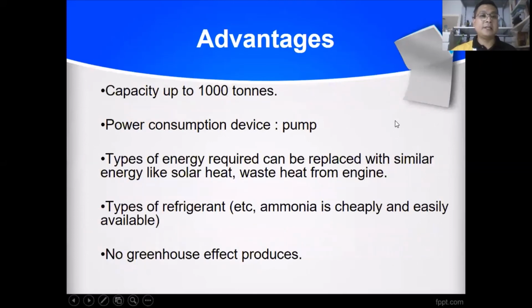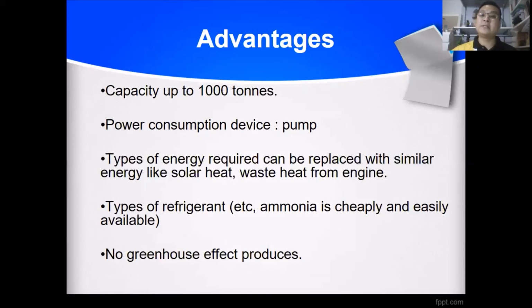Okay, we go to the advantages. The advantages of the absorber system are capacity up to 1,000 tons, power consumption only for the pump, the type of energy required can be replaced by similar energy, and the type of refrigerant produces no greenhouse effect.